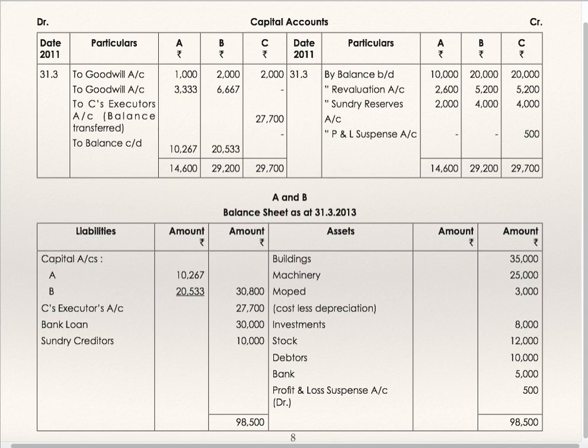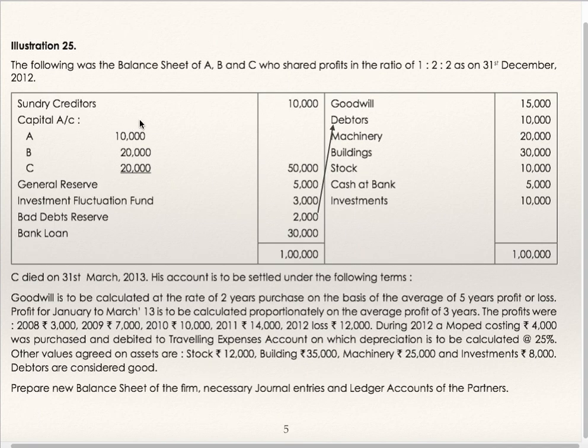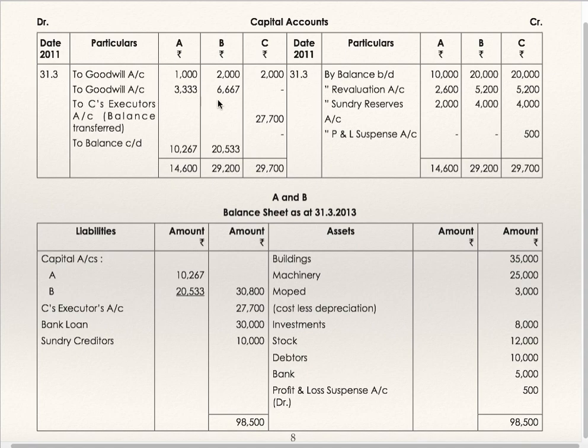So profit sharing ratio of A and B is 1 is to 2. C's capital balance is transferred to his executor's account, whereas A and B's balances will get transferred to the balance sheet.